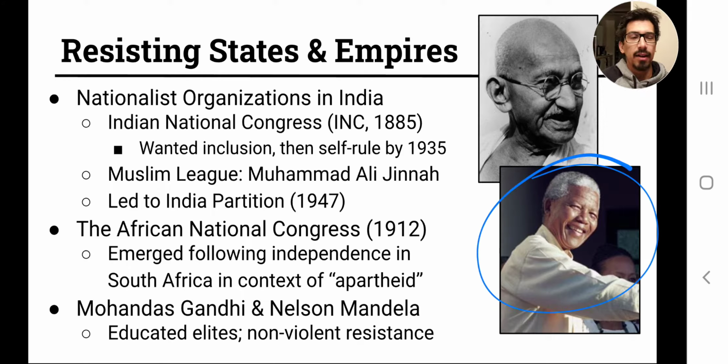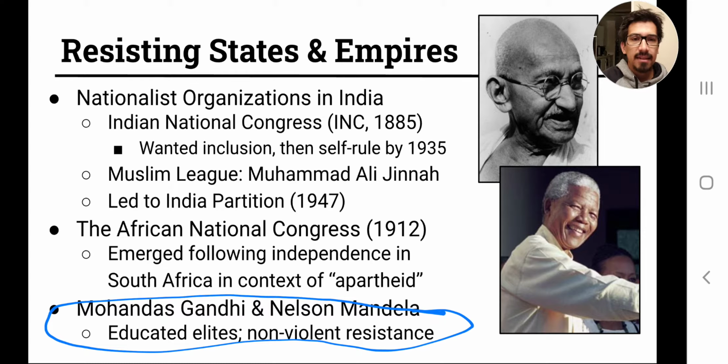And by the way, this guy right here, Nelson Mandela, he ends up, after apartheid is over, becoming South Africa's first black president, which was quite an achievement at the time. One other really important thing to note about both of these individuals, Mandela and Gandhi, is that both, as I mentioned, were educated elites. So Gandhi was high caste in India, and Nelson Mandela was from a fairly well-off black family in South Africa.